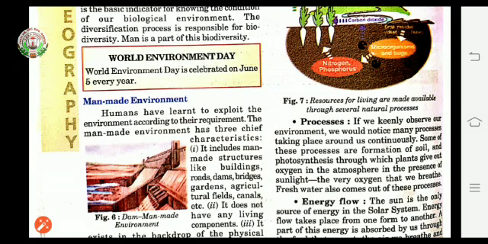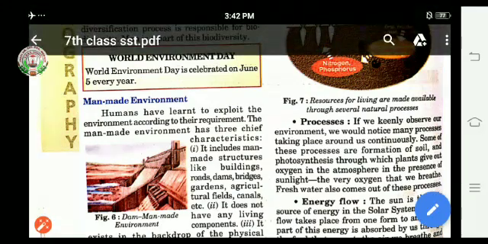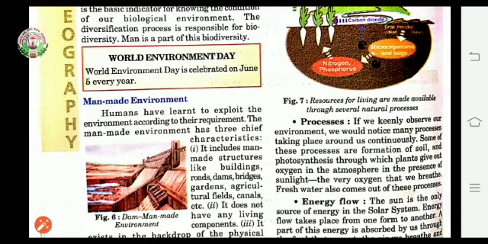Now with the help of this photosynthesis, these plants give out oxygen in the atmosphere in the presence of sunlight. Means wherever there will be sunlight, the plants start their photosynthesis process, and with this process the oxygen will be given out of the plants, and out of this oxygen we breathe some oxygen. Now with the help of this photosynthesis and the soil formation, fresh water also comes out from these processes, and this fresh water we are using to drink.